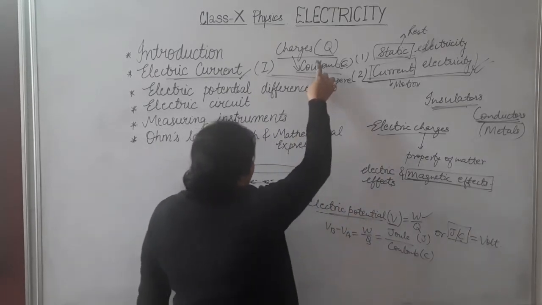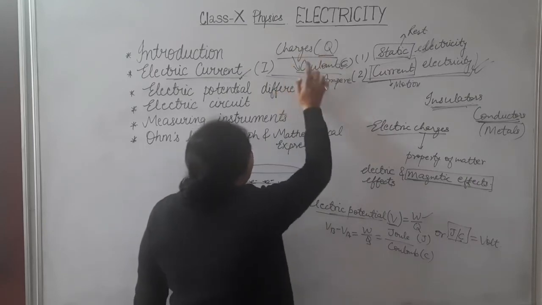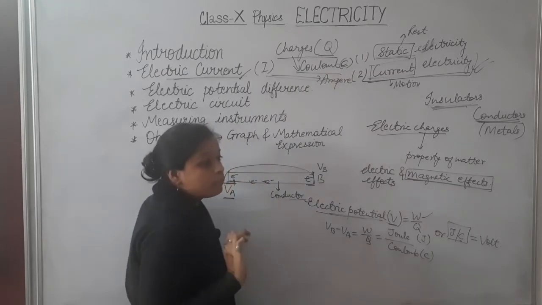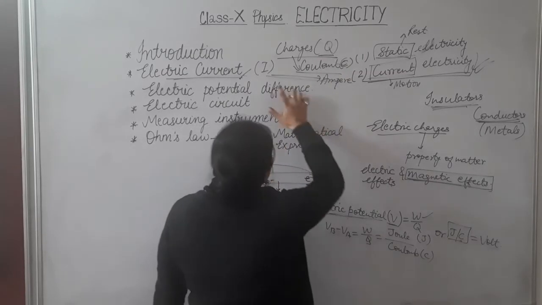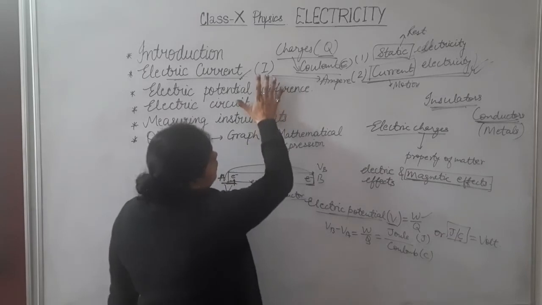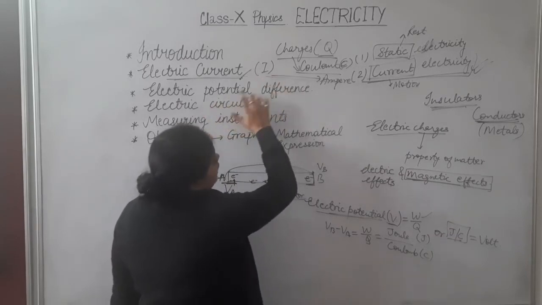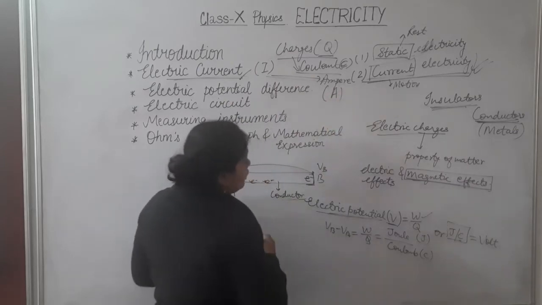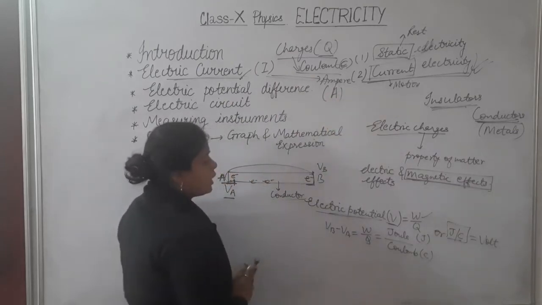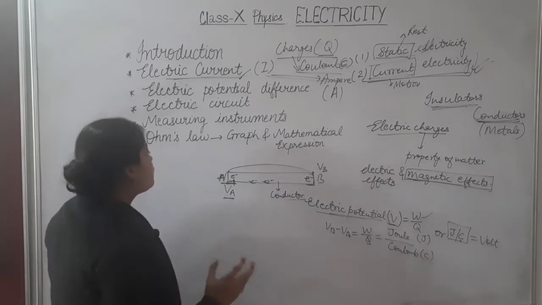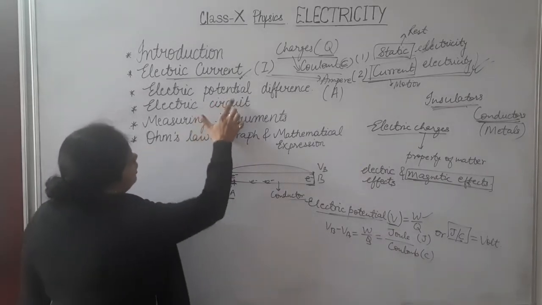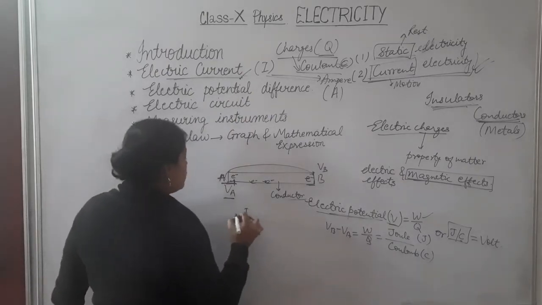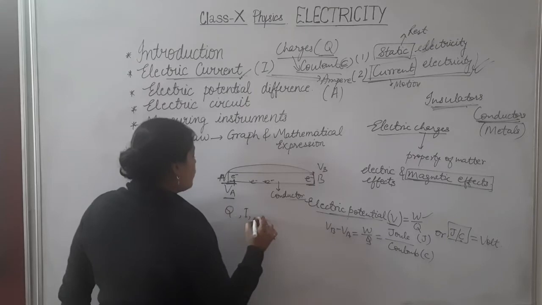We have studied the unit of charge: charge is denoted by Q, and its unit is coulomb, denoted by capital C. Current is denoted by I and its unit is ampere, written as capital A. Then we studied electric potential, and after that electric potential difference. Now we have understood I, Q and V.